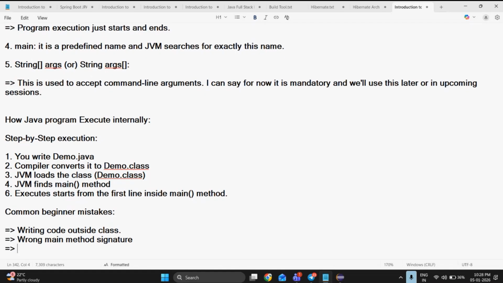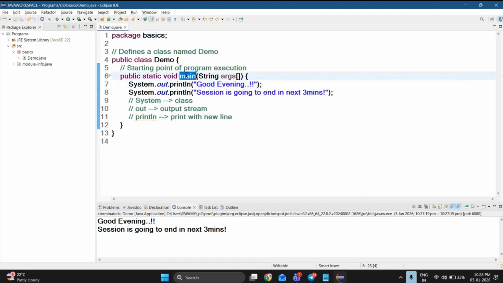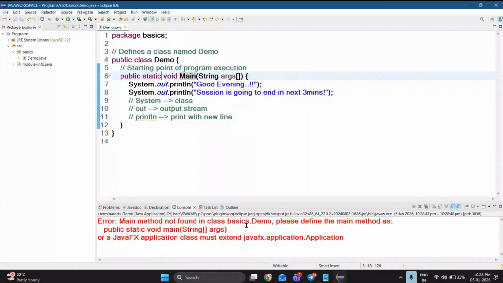Okay, next step. Case mismatch. What is meant by case mismatch? Let me tell you. See, here my main method is small main, so it starts with small m. If I write it with a capital M and execute this code, you are going to see the error: main method not found in basics.main demo. So don't use this case mismatch. You must and should follow the rules. If your main starts with small m, you should use the small m only.